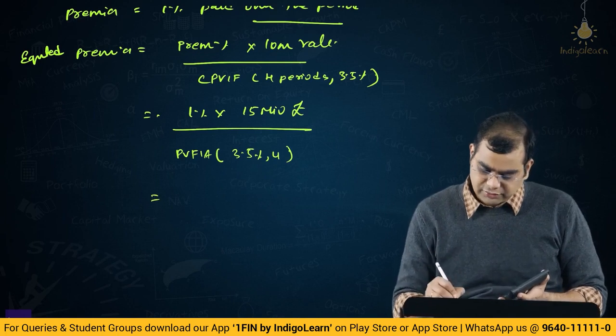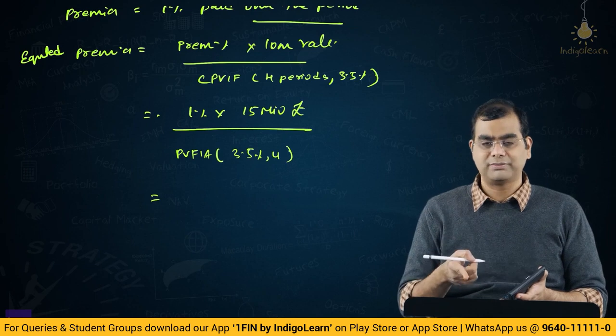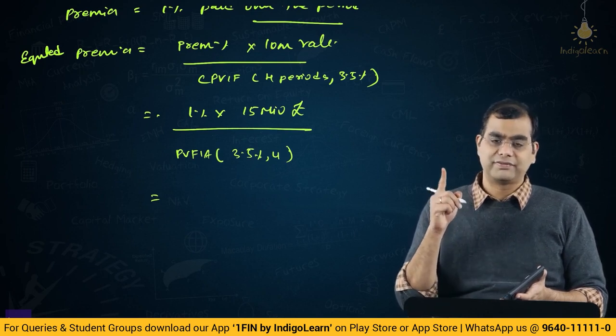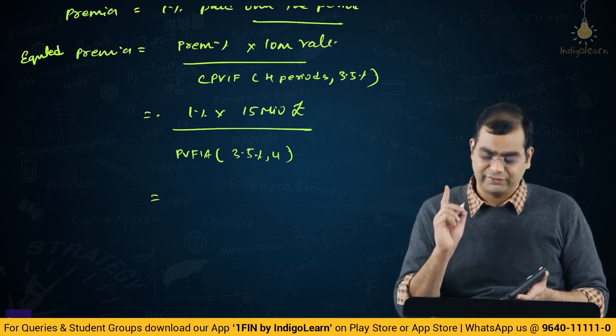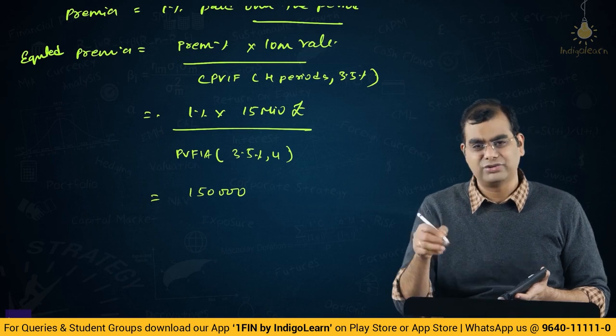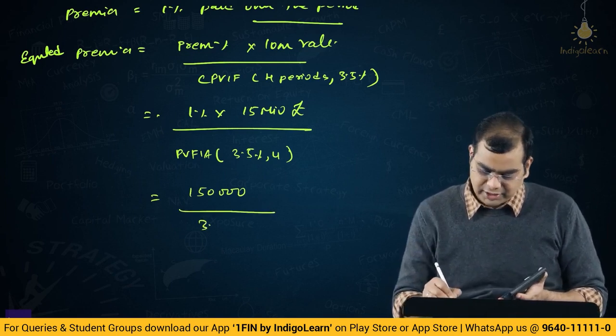You will get 15 million 1%, 15 and 6 zeros. Of that, when you do 1%, 2 zeros go away, right. So, 15 into 4 zeros, that is 1,50,000.